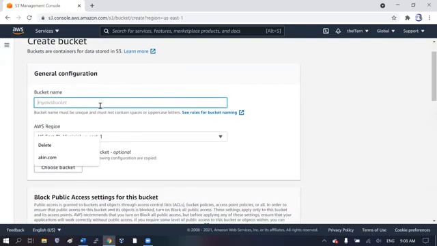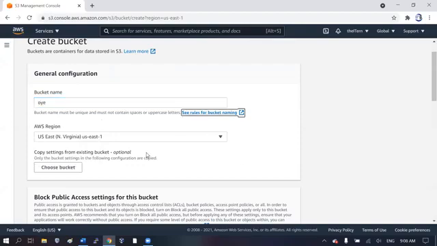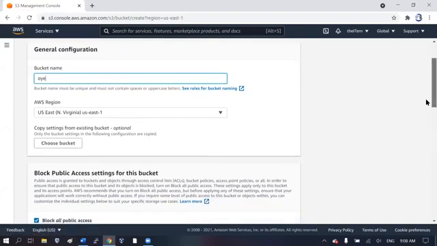Because S3 buckets are universally accessible, the names must be unique. If you type a simple name like Oye, it's likely that the name is already taken. Anytime we say universally accessible, globally accessible, it means that the name is unique, something that somebody else has not taken.